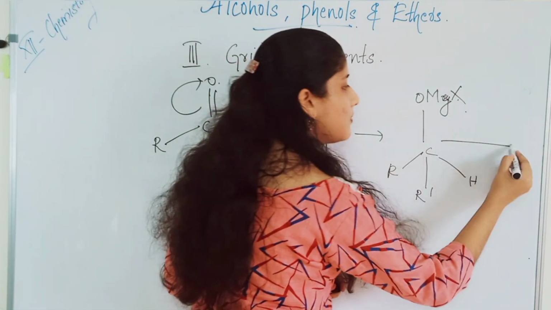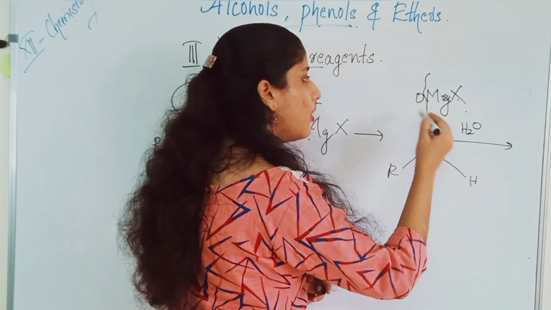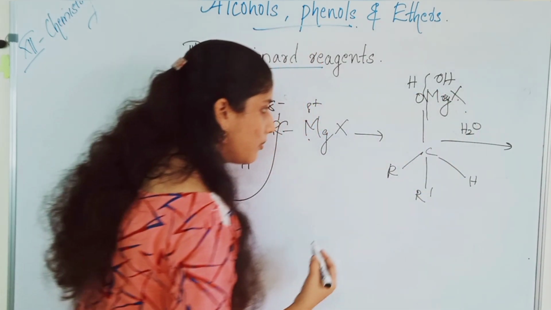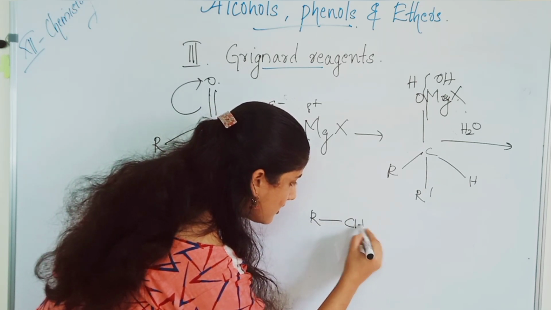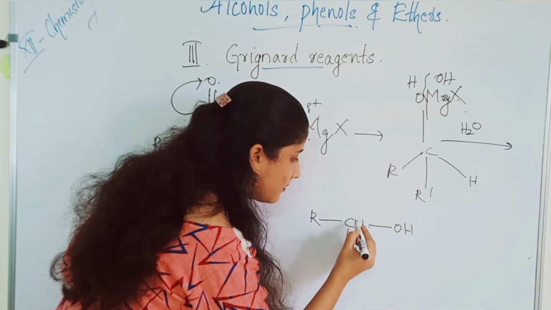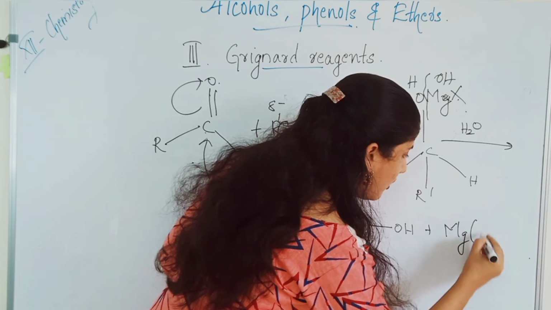So the next step is what? Hydrolysis with H2O. So the bond breaks. Here you will get a hydrogen and here OH. So the product will be what? RCHR dash OH plus Mg(OH)X.